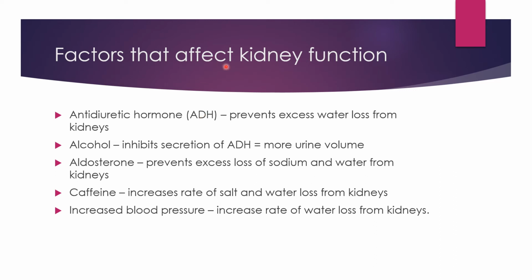Factors that affect kidney function. The functioning of the kidney is efficiently monitored and regulated by a number of hormones and their feedback mechanisms involving the hypothalamus.